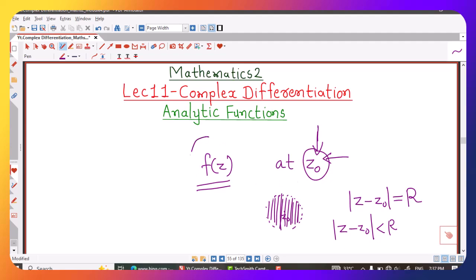So function f of z is analytic at point z0 if there exists some neighborhood of z0 such that f of z is differentiable everywhere in that neighborhood.